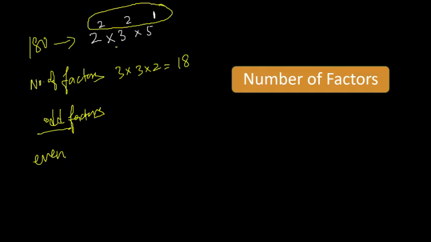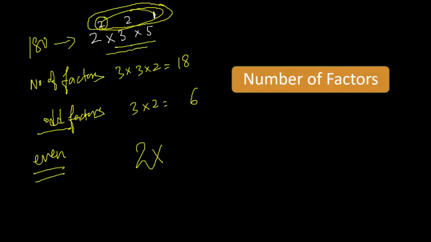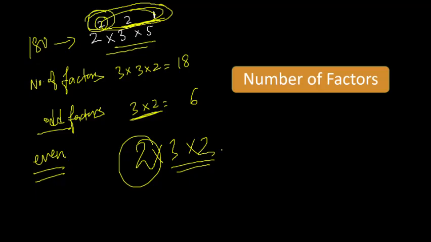For odd factors, just see the odd powers, add 1 in these two, you will get 3 into 2, that is 6. And if it is even, just see the power of 2, take it as it is and add 1 in all the rest. That would be 3 into 2, this one, but take the power of 2 as it is. So you will get 12. Total are 18, 6 odd, it means 12 even. Is it clear now? I think now you don't need any example. Total, odd, even, you can find any one. Right?